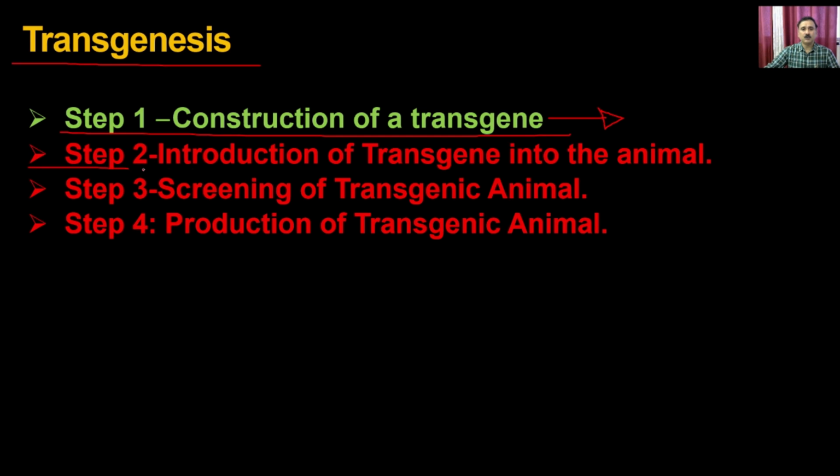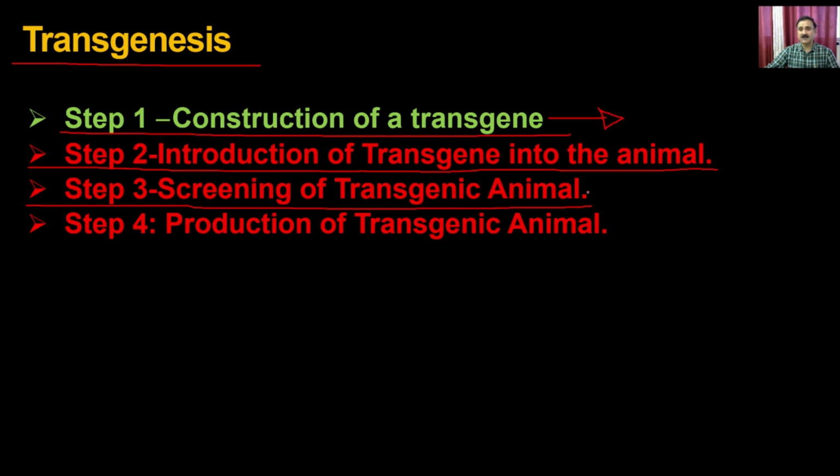Then in step two, you are going to introduce the transgene into the animal. That also has multiple options which you can explore, depending on the type of animal cell, the type of vector, as well as the transgene you are using. The third step is the screening of transgenic animals, so that you can screen the animals which have received the DNA into their nucleus.